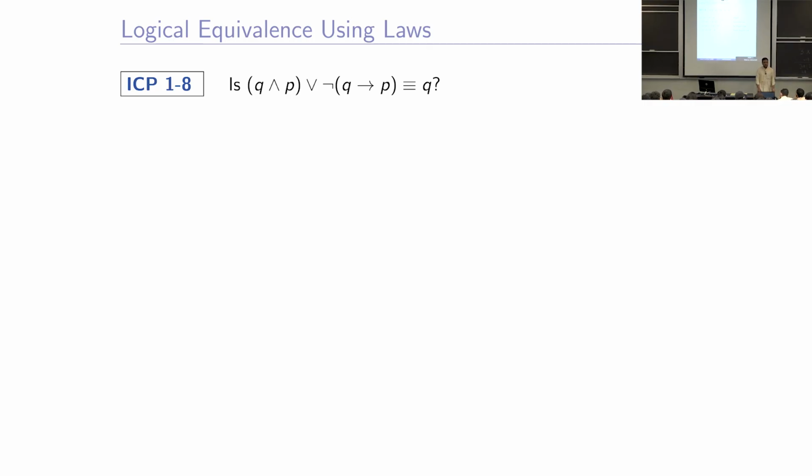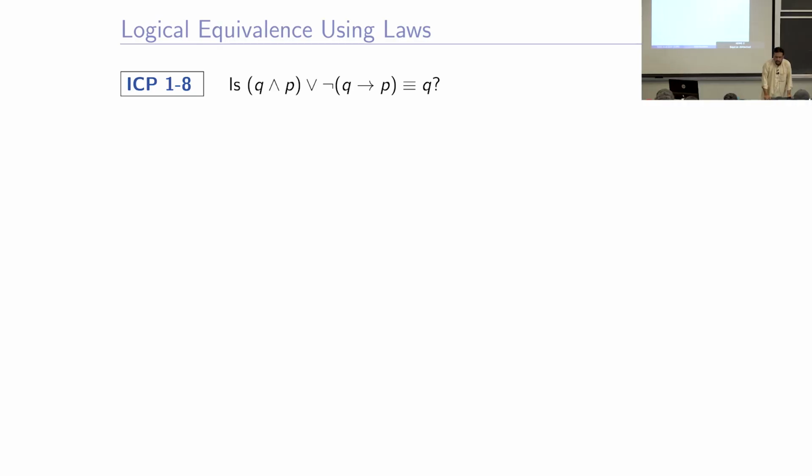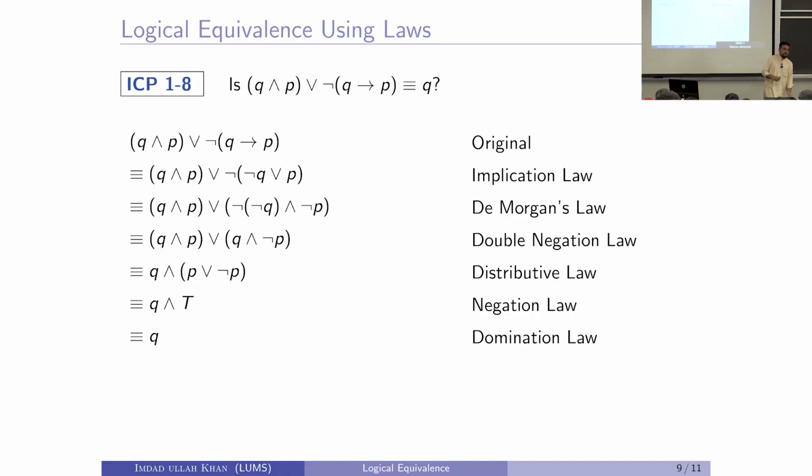What is this? Q and not P, or Q and P. It is a distributive law, okay, of and over or. This is actually Q and P or not P. Can you see this? What is P or not P? Q or not P is a tautology, right. P or not P is by the negation law always true.